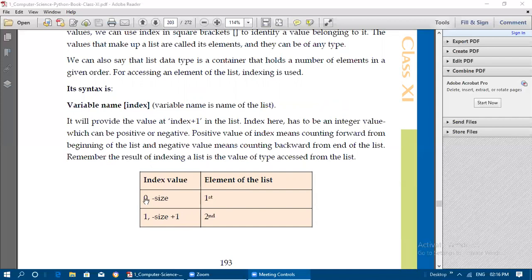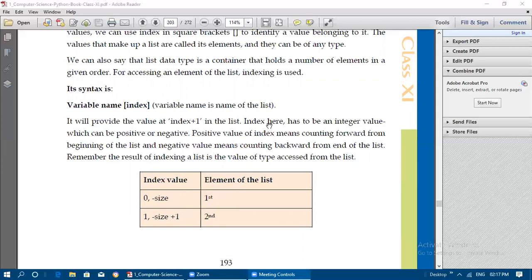What about the index value 0 or minus size? If you have n number of elements in the list, then minus n refers to the first element only. A negative size indicates the first element of the list. Then minus size plus 1 will give the second element. Like that we can use the index value in order to refer to the element in the list.